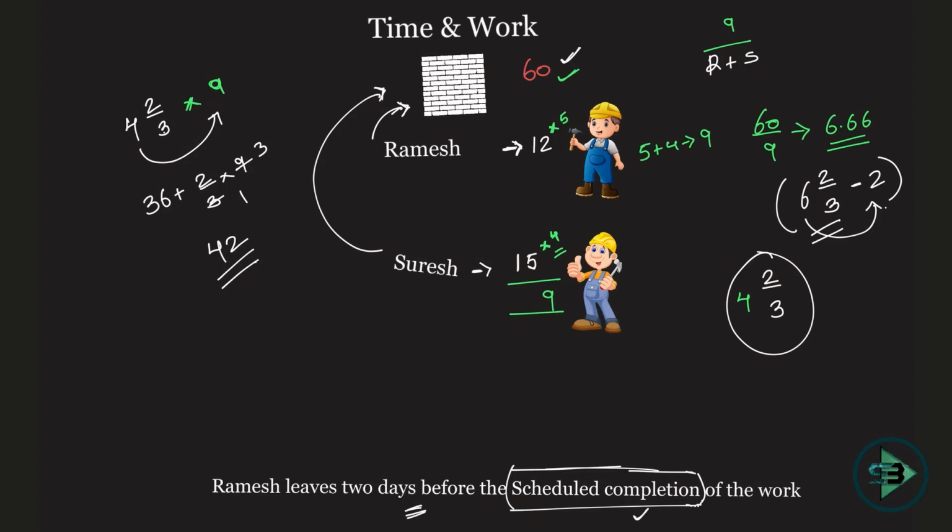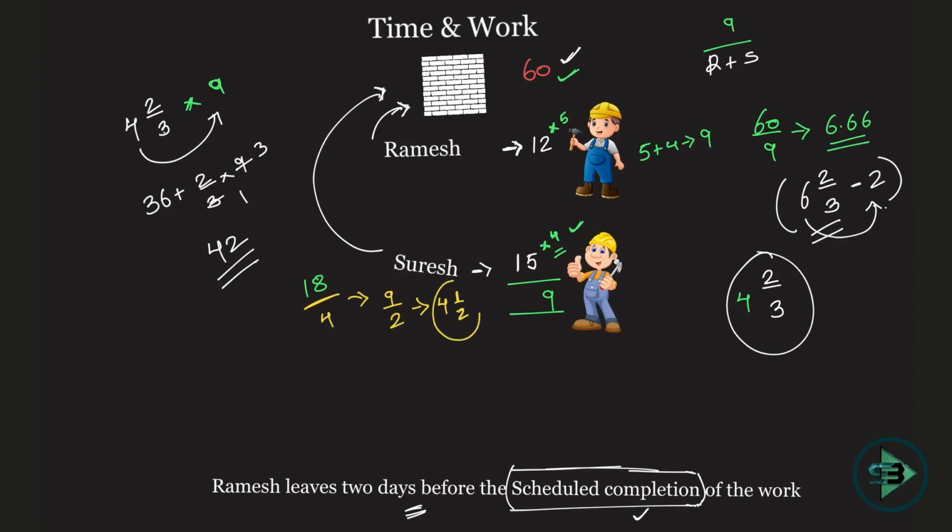Now how many bricks are remaining? 18 bricks are remaining, right? If 18 bricks are remaining, who is working now to put in those 18 bricks? Suresh. Okay, how many bricks does he put in 1 day? 4. So to put in 18 bricks, how many days will be required? 18 by 4, that is nothing but 9 by 2. Okay, 9 by 2 is nothing but 4.5, or you can say 4 1 by 2 days.